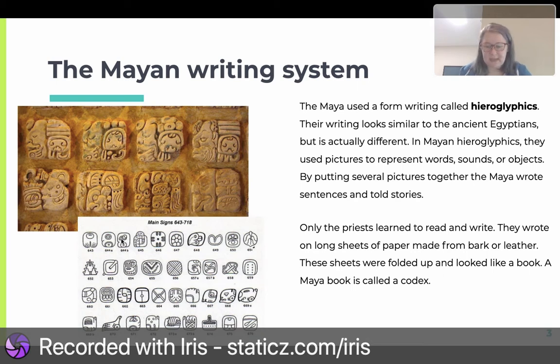So here's all these signs. I don't know what they mean. What do you think they mean? This one kind of looks like a bird. Maybe it means bird. This one looks like a heart. This one looks like a hand. See that one? These two right here, they look like hands. I don't know. I can't read them.